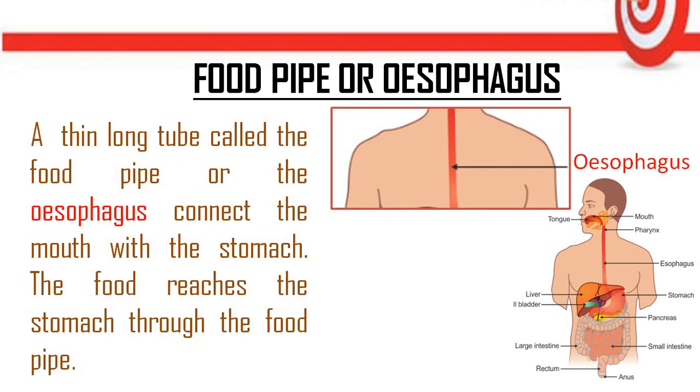A long thin tube called the food pipe or the esophagus connects the mouth with the stomach. Children, you know that first of all we take the food in our mouth, and after chewing and mixing with the saliva we swallow it. When we swallow, the food goes into the esophagus and after that the food goes into the stomach. So the esophagus is a thin long tube which connects the mouth with the stomach.